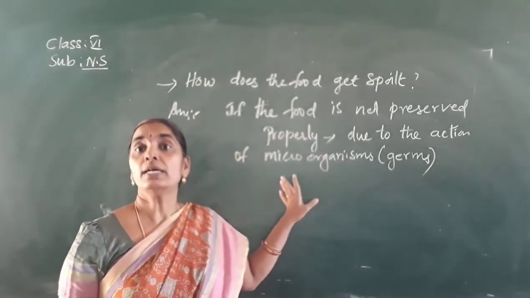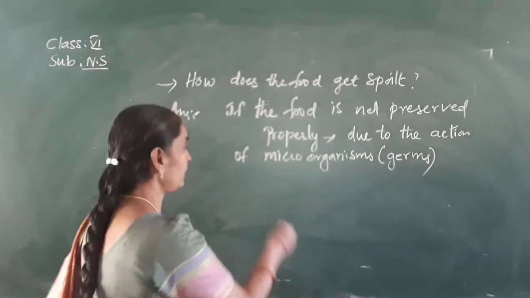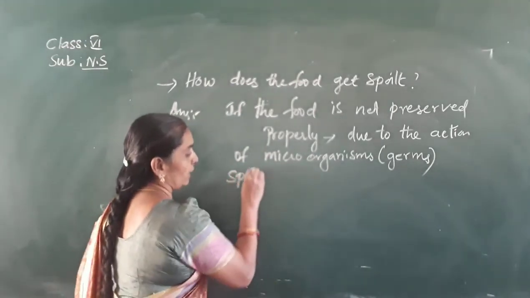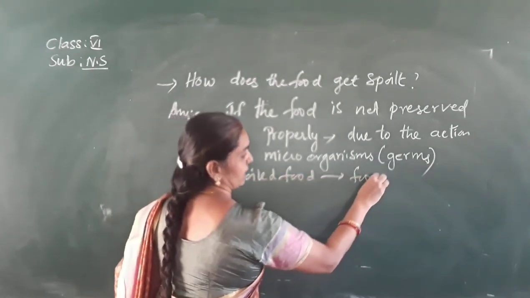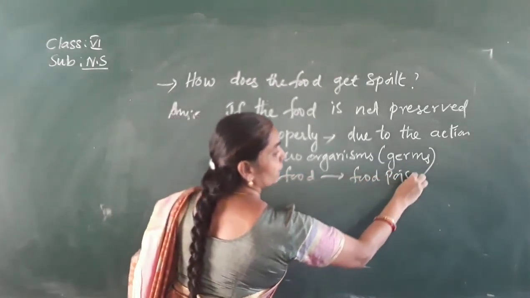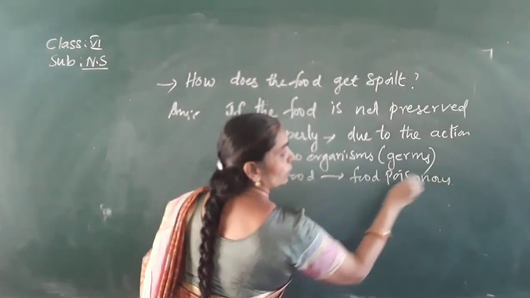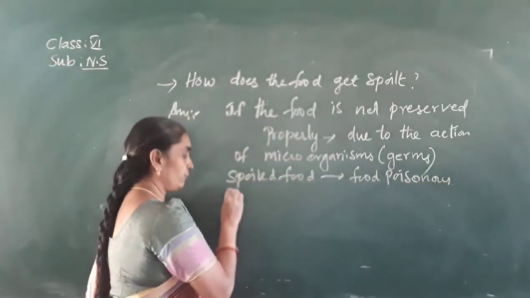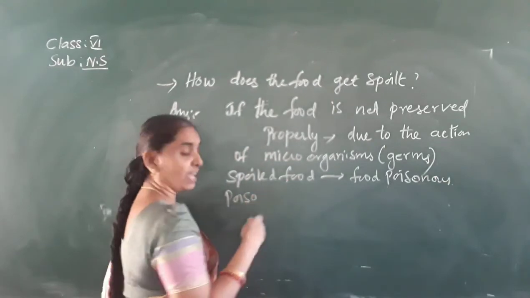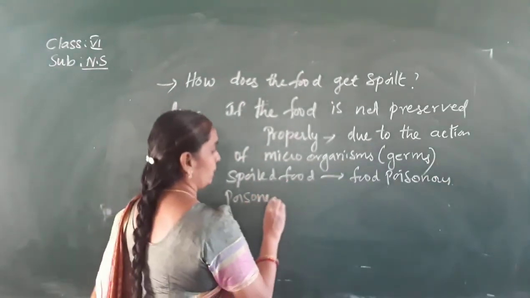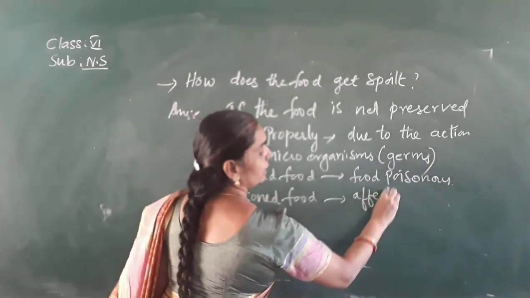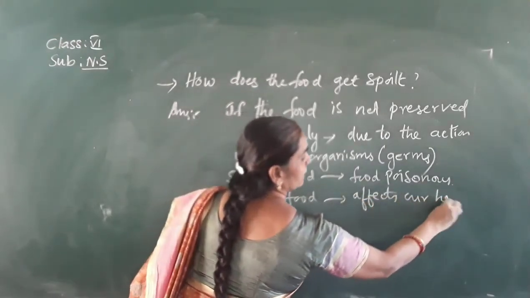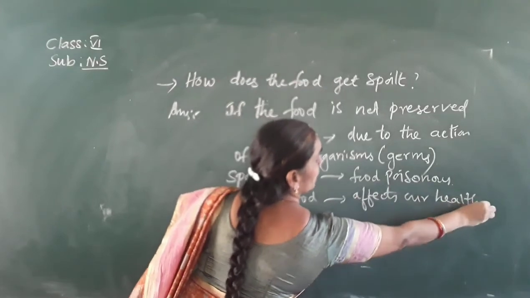The spoiled food is poisonous. It makes the food poisonous. If you eat this type of poisoned food, then what happens? Poisoned food affects our health. That means it leads to ill health.